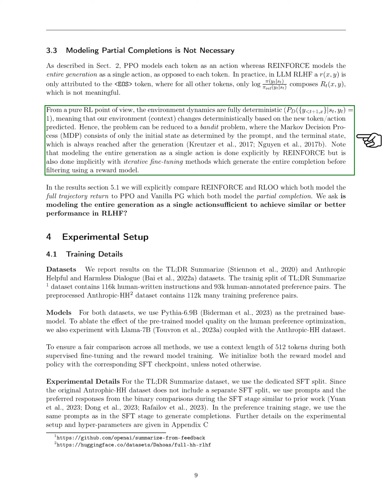This simplifies the problem to a bandit problem, where the Markov decision process, MDP, only involves the initial state set by the prompt and the terminal state reached after generation. This approach, modeling the entire generation as a single action, is not only explicit in reinforce but also implicit in iterative fine-tuning methods that generate the entire completion before filtering with a reward model.